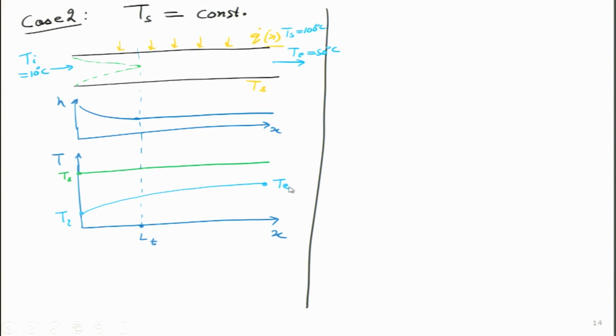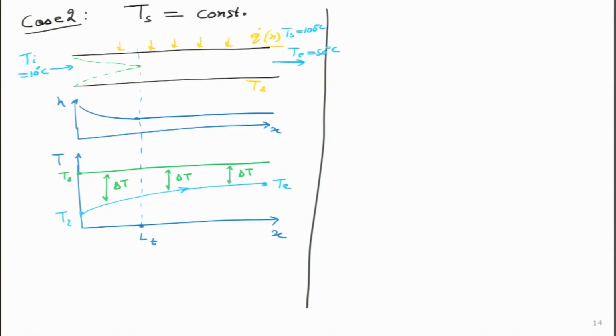And another interesting thing that we are seeing over here is that our delta T is now itself a function of x. These are all delta T's. But these delta T's are not constant. Like earlier on, it was the constant slope, so delta T was constant. Here delta T is very large to begin with, then it becomes small, and then it becomes smaller and smaller. So we have to figure out how this delta T is actually changing. So let us try, and I will just write what this particular curve is. This is the mean temperature as a function of x. This thing on top is Ts.